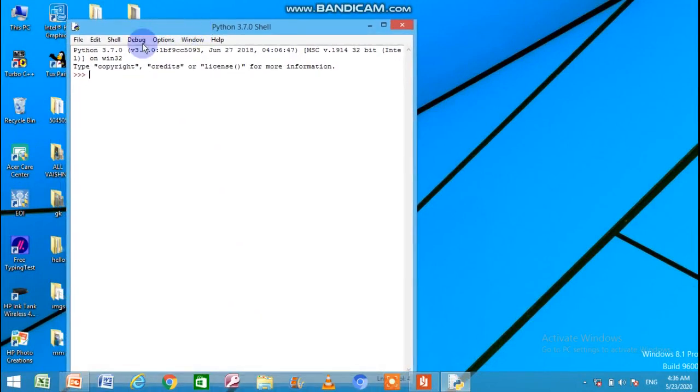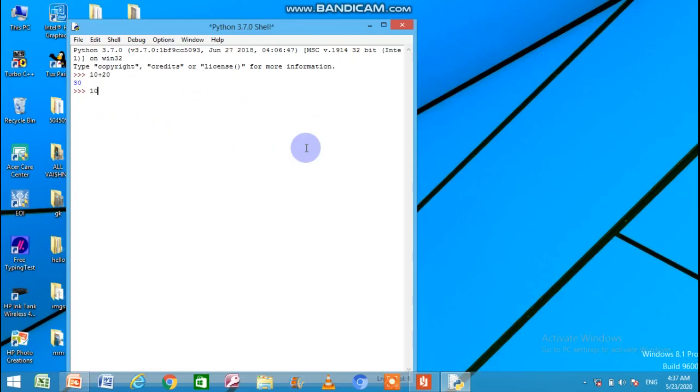It's the title bar, menu bar. This is the script area, and this is our Python prompt. Here we will type the instructions. As I'm typing 10 plus 20, enter. So I've got the result 30. You can see 30. I've got the result instantly.